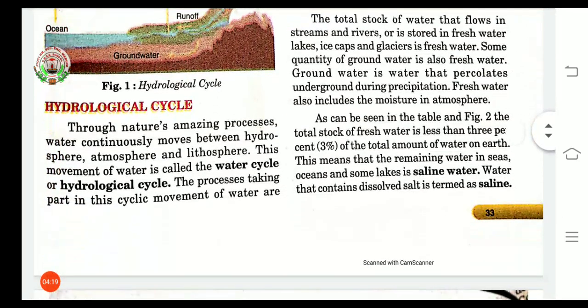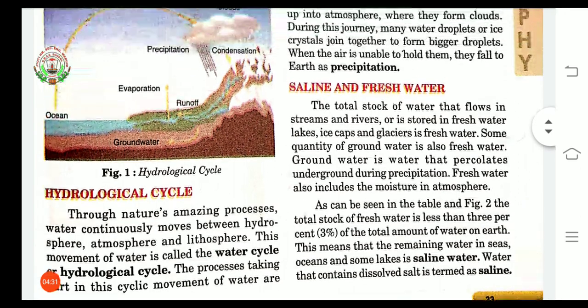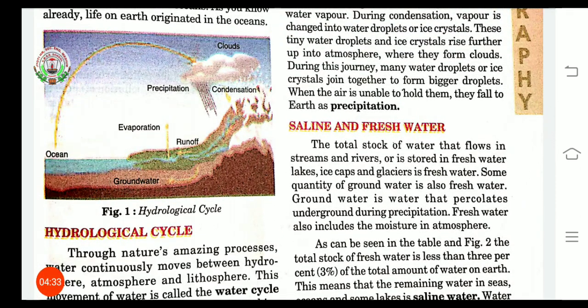Now we will learn more about the hydrological cycle. Through nature's amazing process, water continuously moves between hydrosphere, atmosphere and lithosphere. With the help of this diagram we can see all the spheres. Here hydrosphere, then it goes up to atmosphere, then it is coming down to lithosphere.